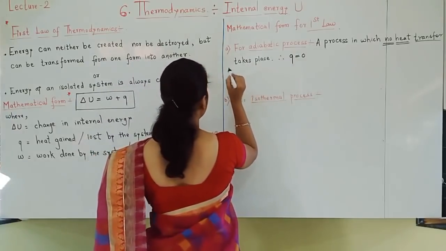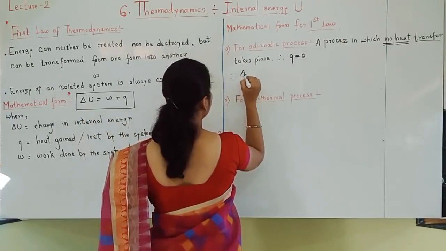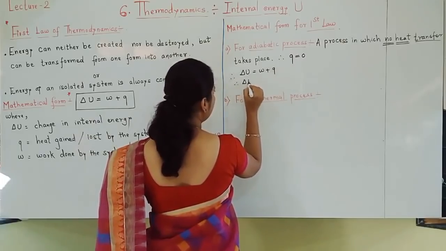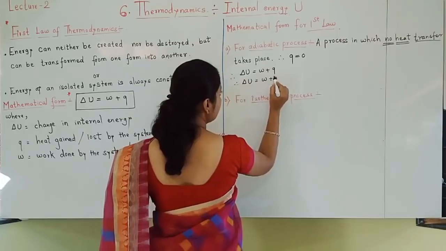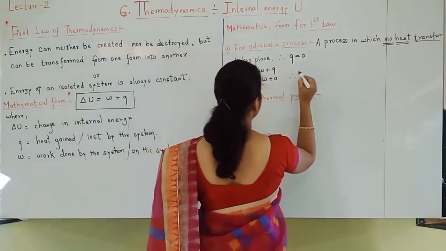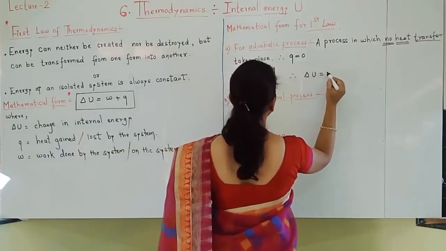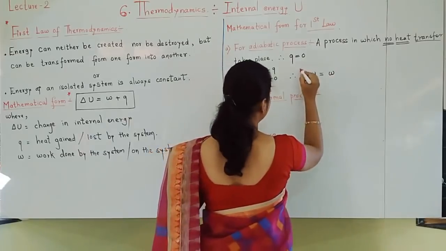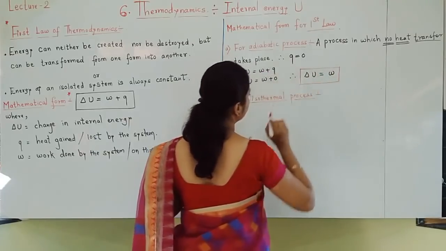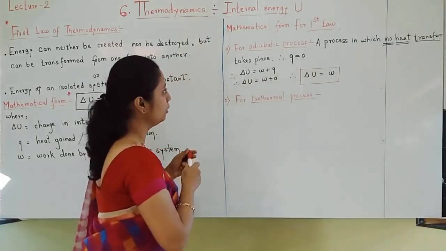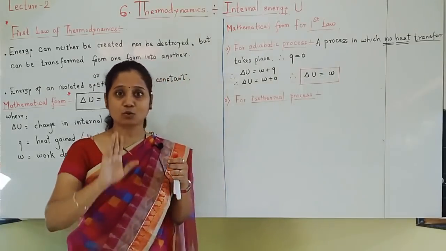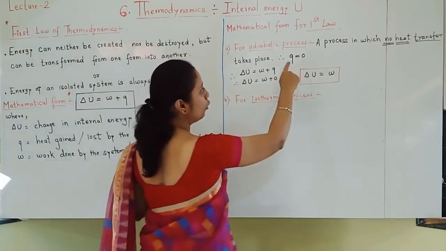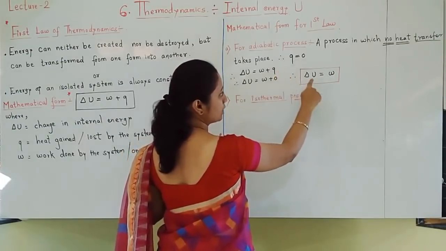So what can you write in mathematical form? Actual mathematical form is delta U is equal to W plus Q. We can write delta U is equal to W plus 0. So your answer should be delta U is equal to W. This should be your answer. Delta U is equal to W for adiabatic process. If they ask only for first law, this is the statement. For adiabatic process, no heat transfer, so Q is 0. So your answer should be this.